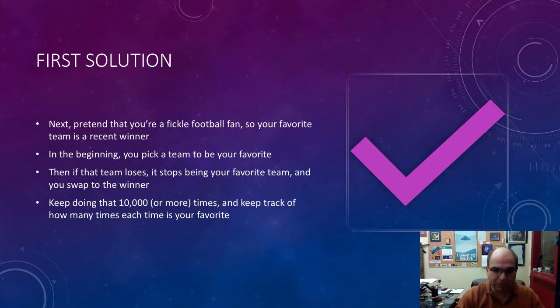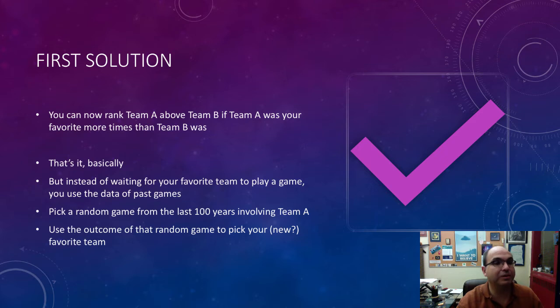So what do you really need to do? You're gonna have to keep track of the number of times that a particular team is your favorite. Okay, so that's it. I do kind of want to say just I guess a hint, if you will. One of the things that I want you to do is always use the data that we have, right?